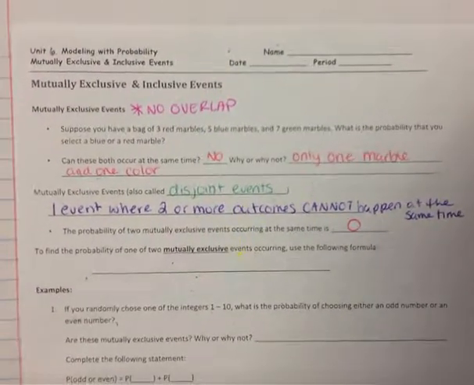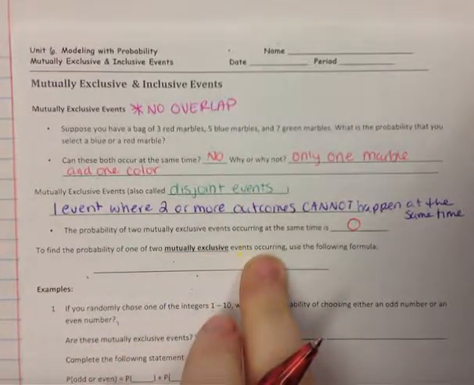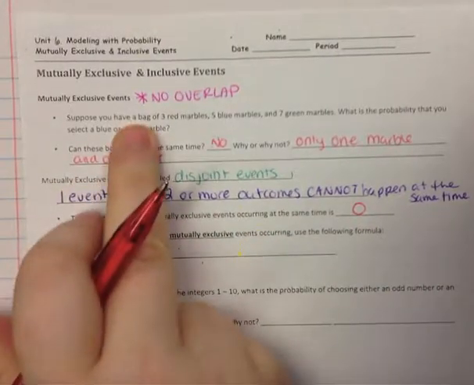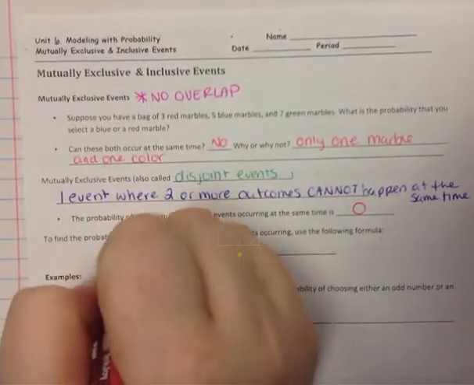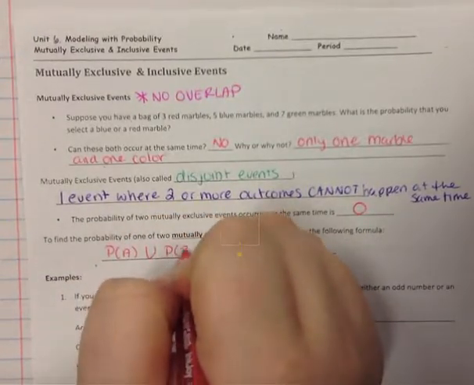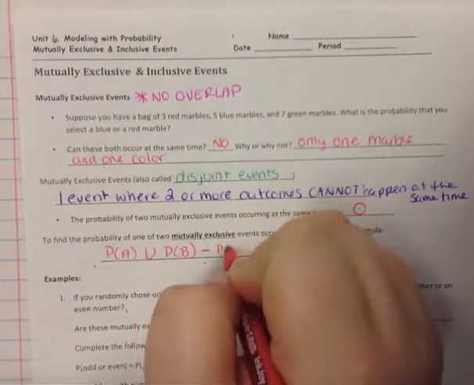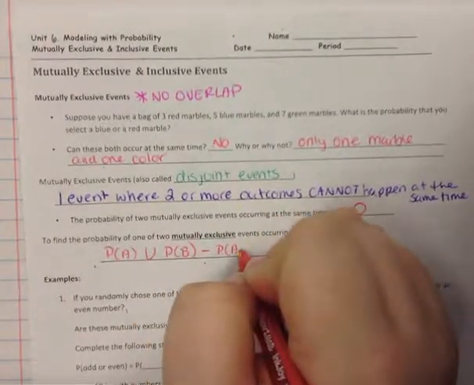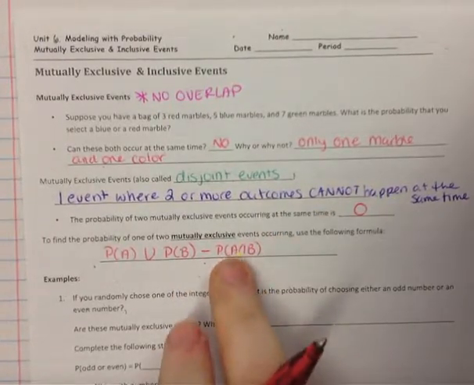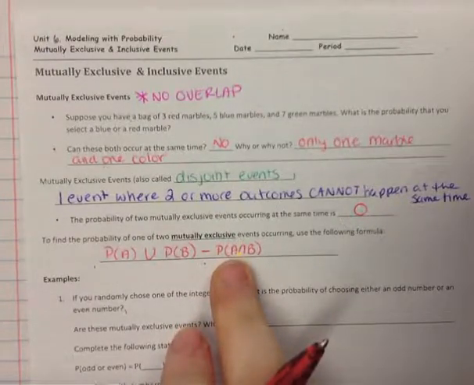So in order to find the probability of one or two mutually exclusive events occurring, we're going to use the following formula. It's just an OR problem, so it's the probability of A union the probability of B minus the probability of A intersect B. But in this case there will not be an intersection at all because they're mutually exclusive.